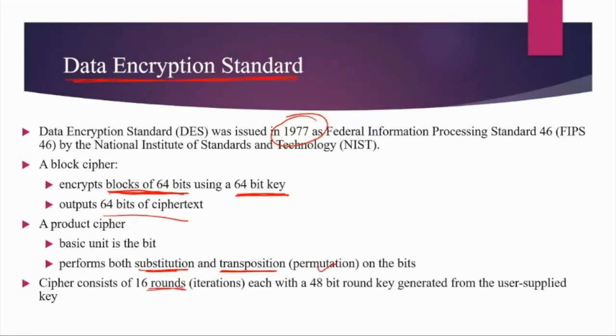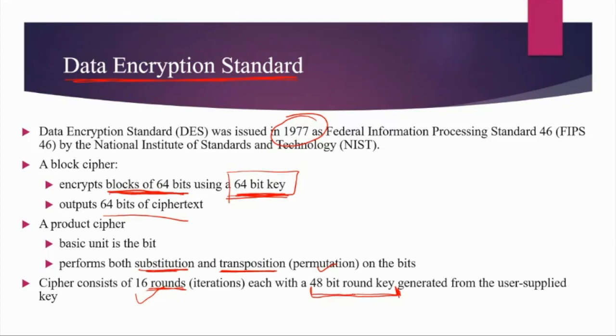In each round function, the key we need is a 48-bit key, which we call the 48-bit round key. It is generated from the user-supplied key. The user will supply one key of 64 bits, and the algorithm will generate sixteen 48-bit keys from it.